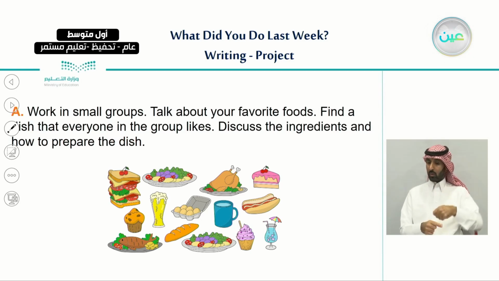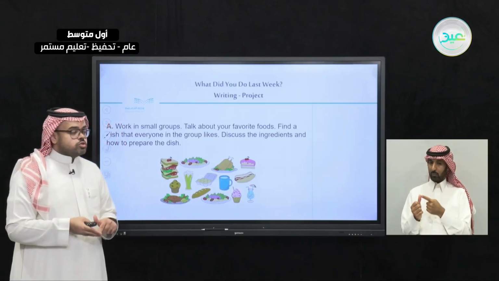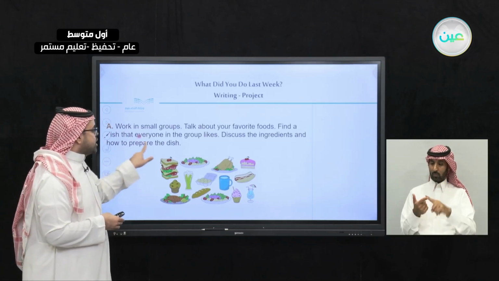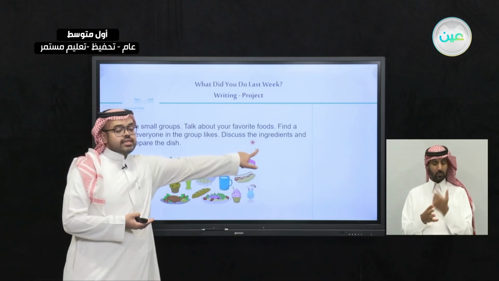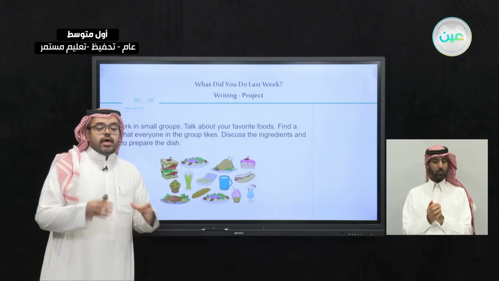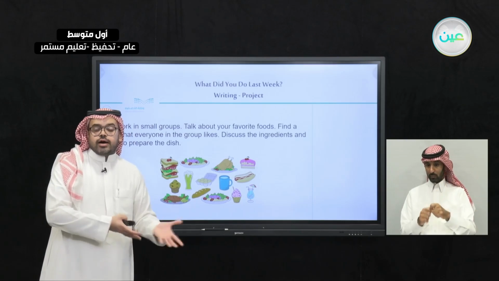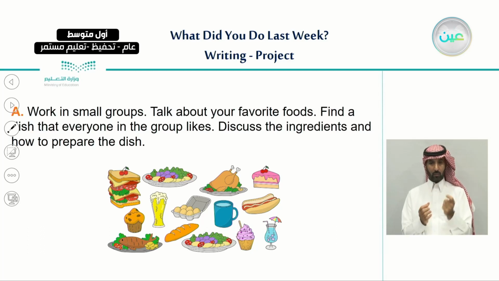So first, work with a group, choose the group members, and the second thing you need to do is find a dish that everyone in the group likes. So you can ask the group around you about the dish that they like. And when you do this, try to discuss with the group members the ingredients, the things with which we can make this kind of dish, okay? And how to prepare it. And so you can write how we can prepare it.